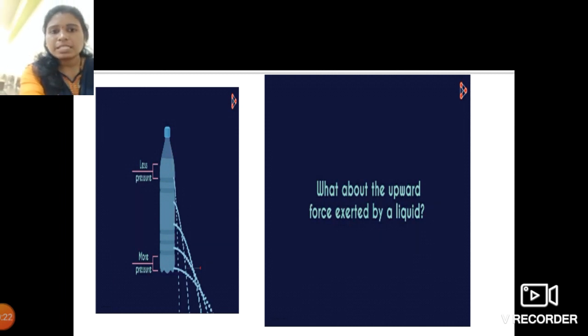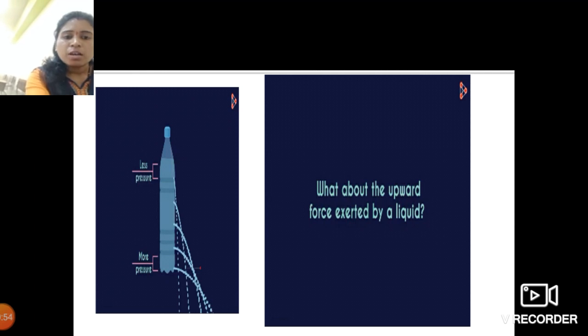See, in the previous session we have learned that solids exert pressure on solids. Also, liquid can exert pressure. At that time, we saw in the experiment that the topmost layer in that bottle exerts pressure on the bottommost layer. So the pressure exerted by the liquid is downward, and the bottommost layer experiences more pressure.